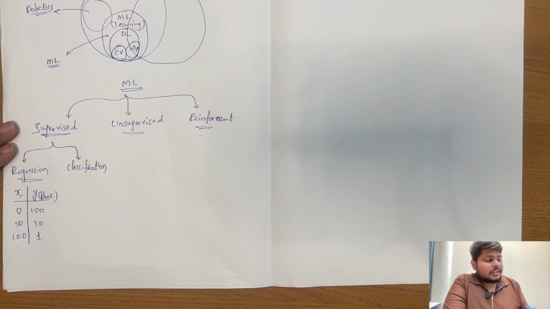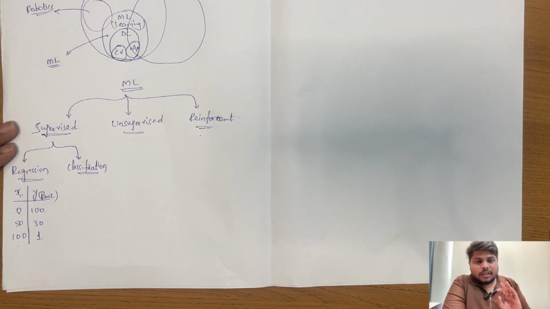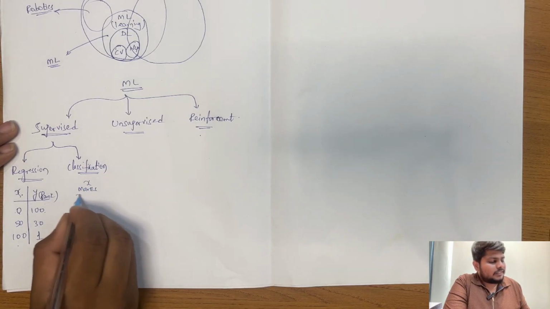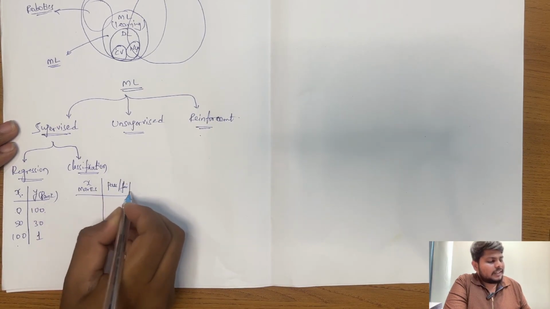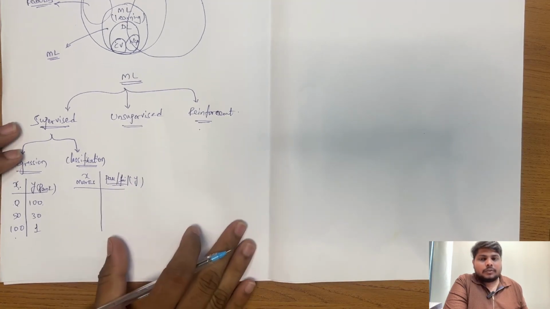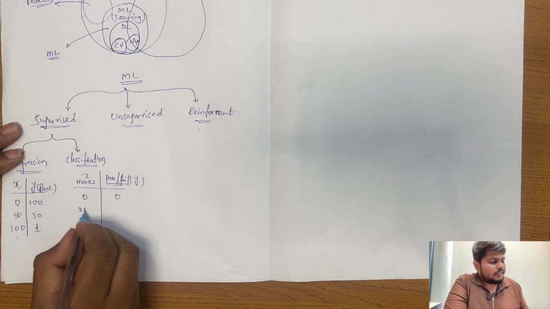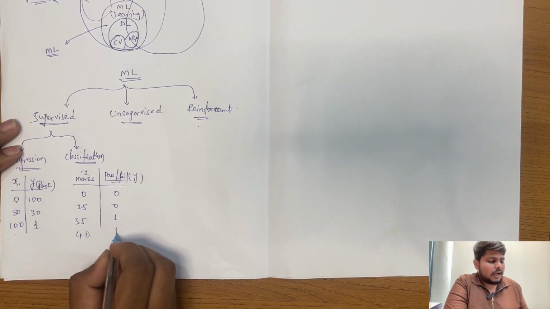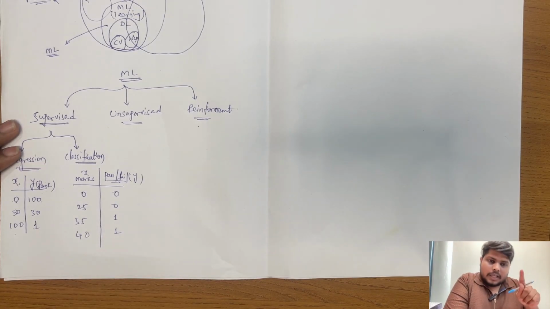Now, what is classification? Classification is very simple. Suppose we have some data, and based on that data, we determine whether a person has passed or failed. That is classification. Now, as we saw earlier with marks, imagine I have converted this into pass fail data. Let's consider this as y. So what does pass or fail mean? Suppose the input I got is 0. The first person failed, the input was 25. The person failed, the input was 35. The person passed, the input was 40. So now, what do you call this here? Classification. There are two classes here. A person either passes or fails.